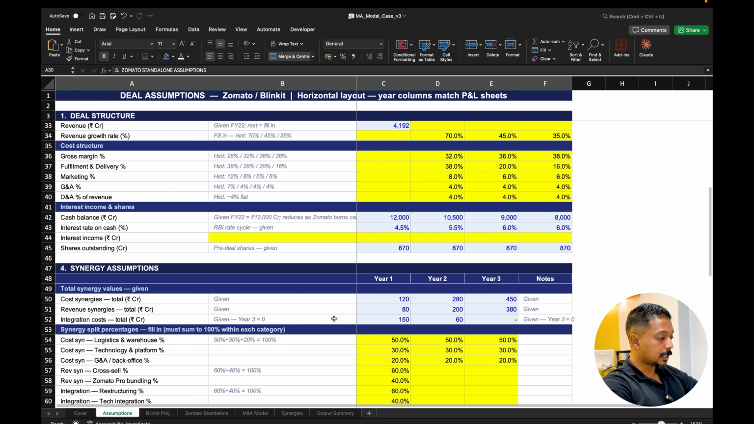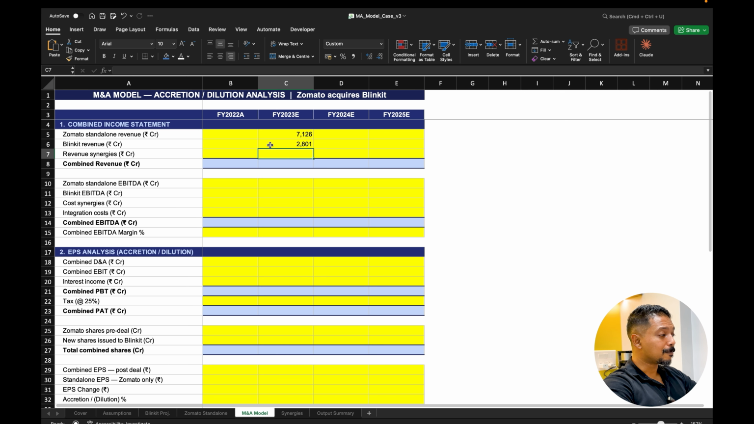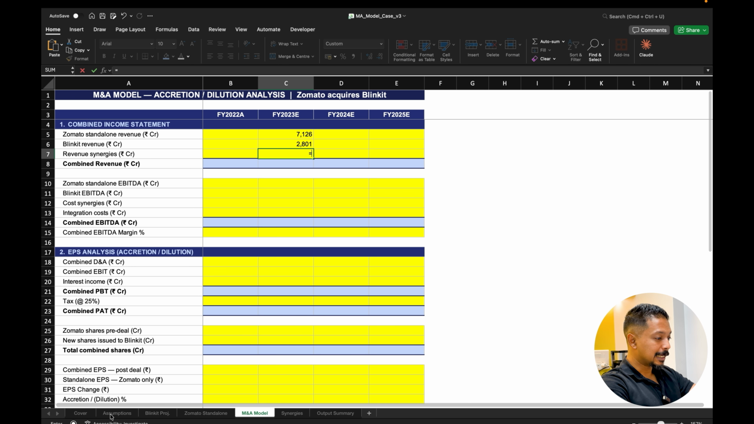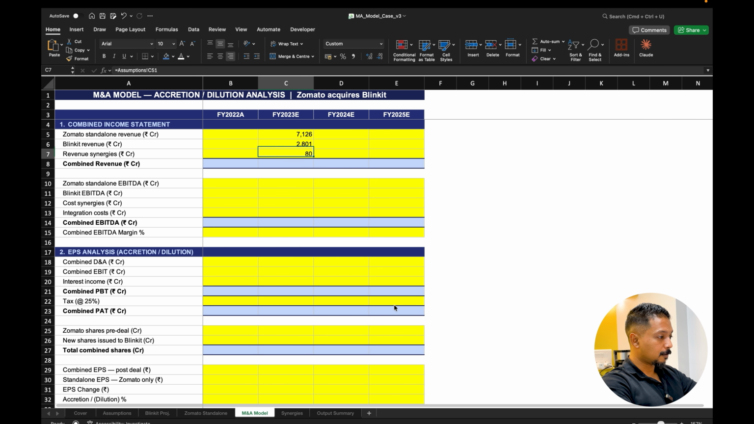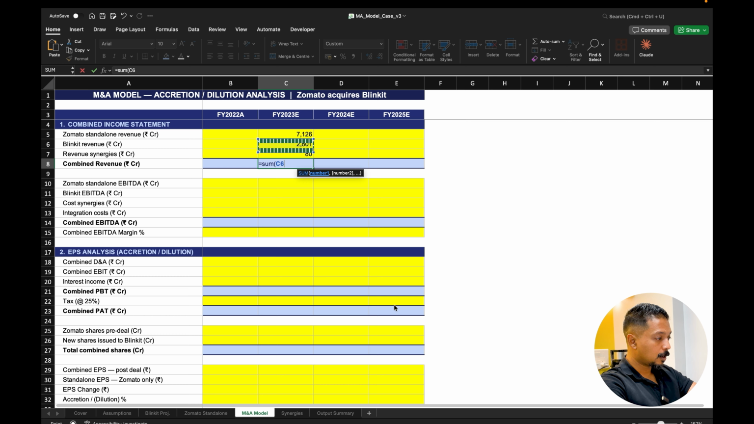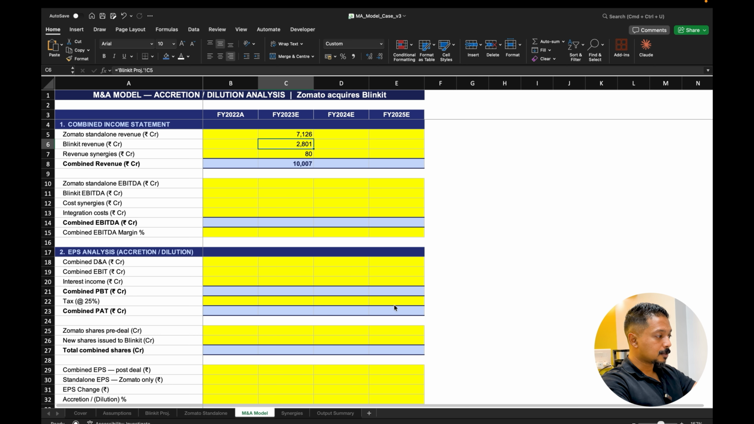So if you see, we have these synergies given as 80 to 380. Now, what does it mean? So what it actually means is that I might be able to use the data of Blinkit customers to sell Zomato, and use Zomato customers to cross-sell to Blinkit. So that is basically an assumption that we're taking in terms of revenue synergies. So let's just link the value of revenue synergies for each of these years, which should give us the combined value of revenue after the acquisition has taken place.